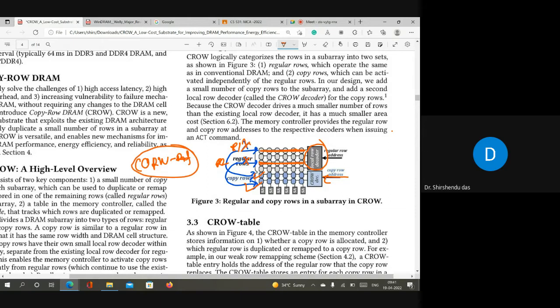Crow ref is designed to handle the weak rows, but you have to understand that you cannot combine crow cache and crow ref. Crow cache is not handling weak rows, right? Crow cache is only reducing the tRCD time. And crow ref is not reducing the tRCD time, because in crow ref there is no copy row concept. Here we are actually moving. There is a difference between copy paste and cut paste, right? So in crow ref, R1 and R2 we are cut pasting to the copy rows. Actually we are not making a copy. It is not Control C, it is Control X, right? So that is called crow ref.